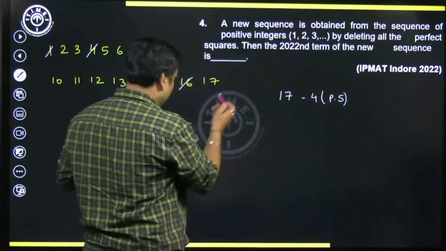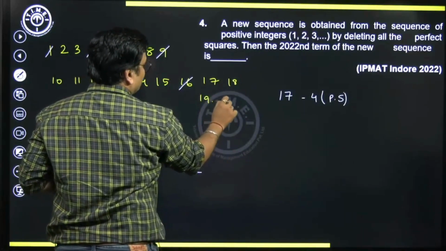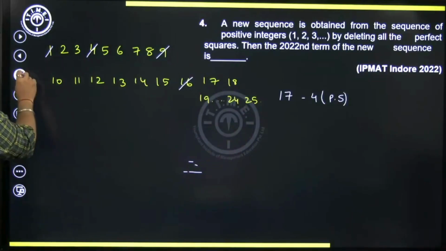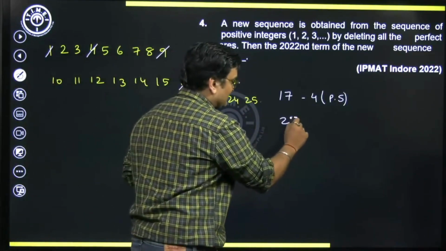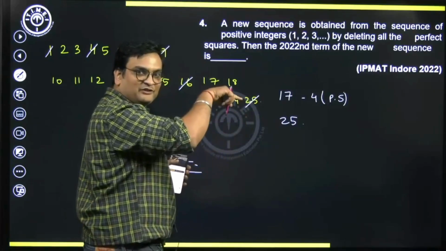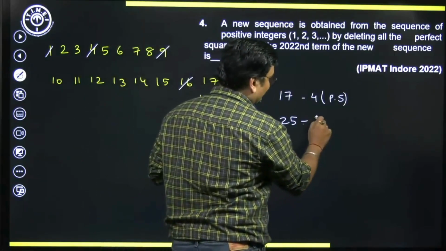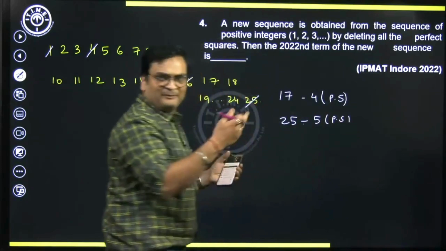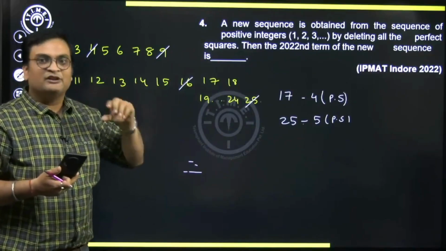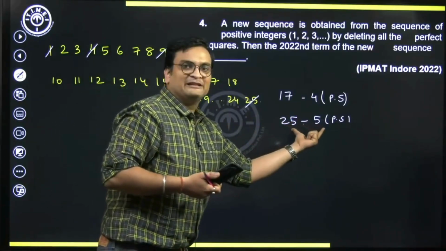Likewise, imagine if I continue like this till 25. 18, 19, 20, 24, 25. Exactly 25. So ideally, if I want to write all the terms, I will write 25 terms overall. But if I want to get away with all the perfect squares, then I should remove 25 also. So how many terms will I write here? Of course, I'll not write 25, I would write 24. So the number of terms that I'll have here will be 25 minus 5, 20. So this is how, by eliminating the perfect squares when you're writing a new sequence, your terms would be determined accordingly. How many perfect squares are you removing? Based on that, you would decide how many terms you will be writing.